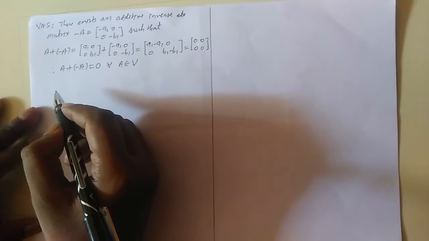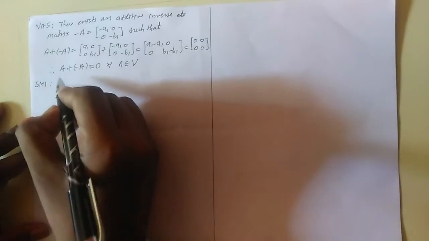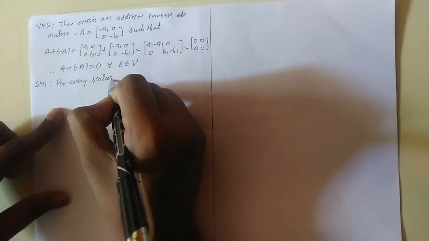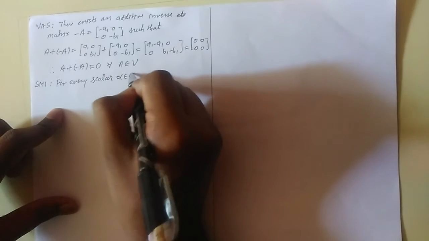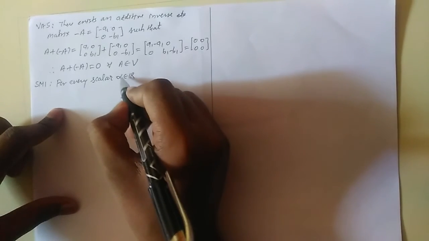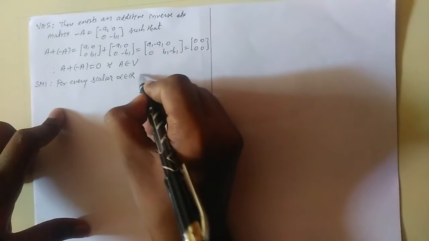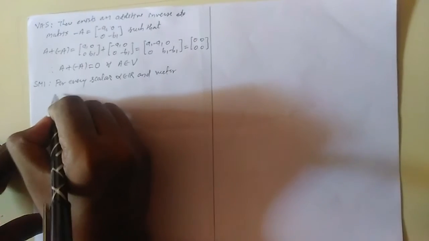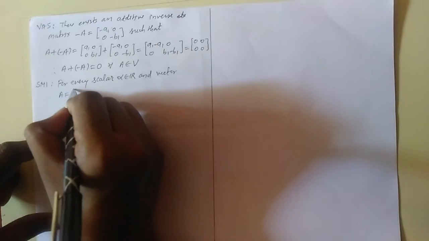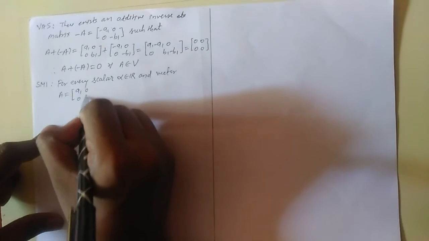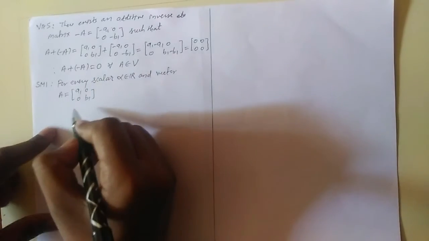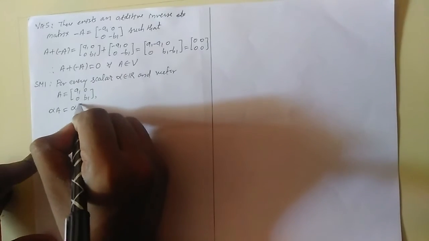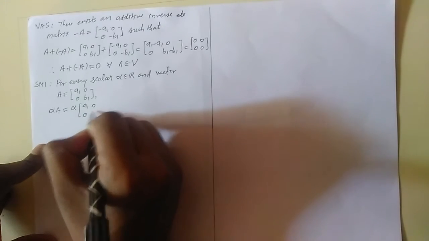Now the next property is SM1. For every scalar alpha belonging to R, you can take any constant alpha, and vector A equal to [A1 0; 0 B1], we will have alpha A equal to alpha times [A1 0; 0 B1].